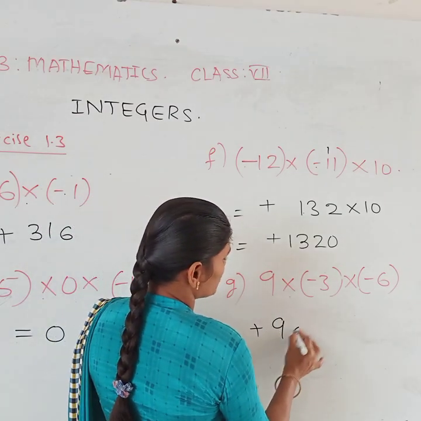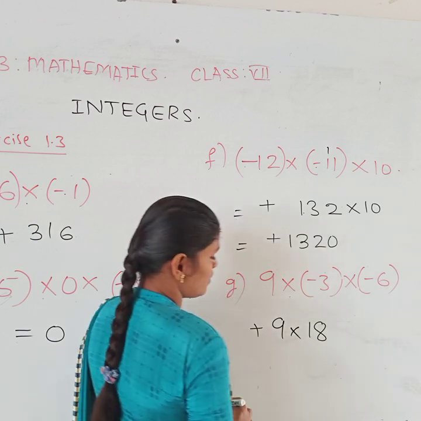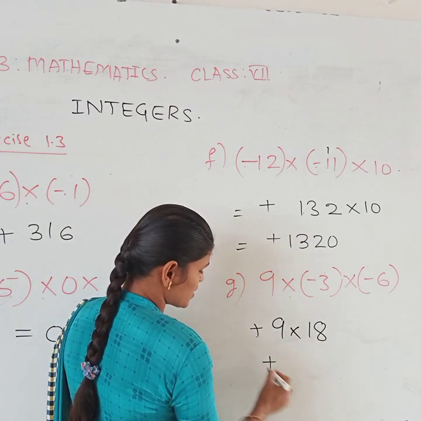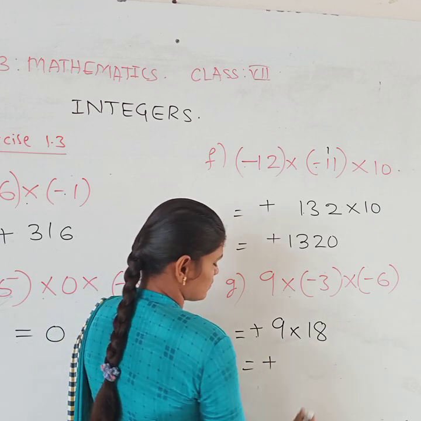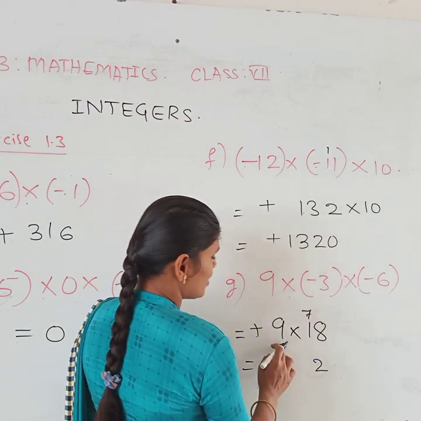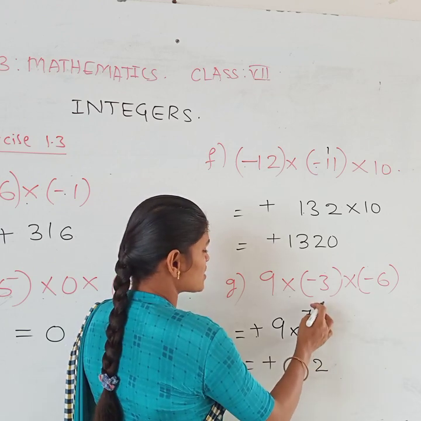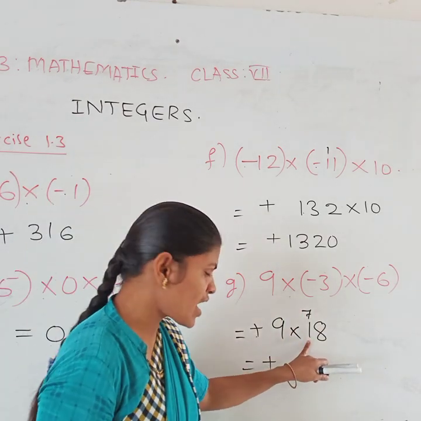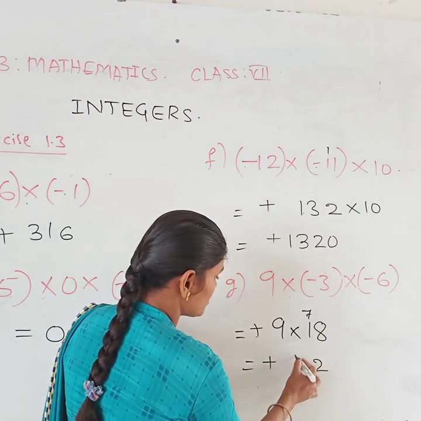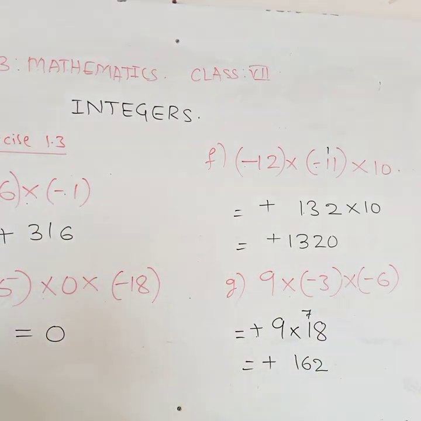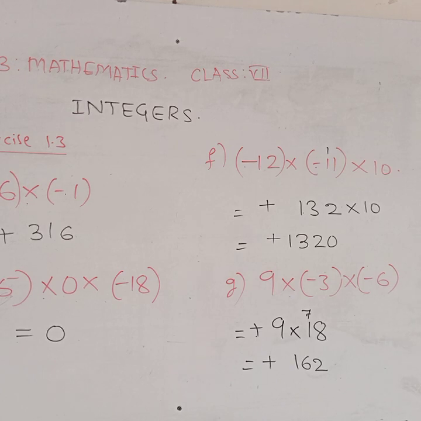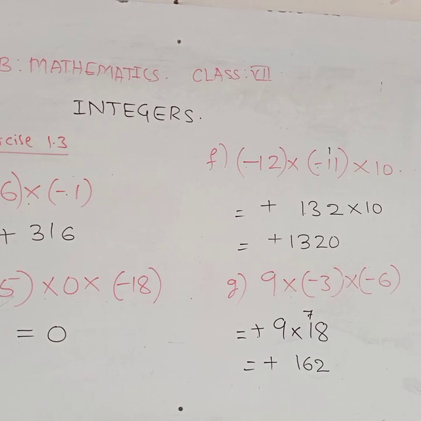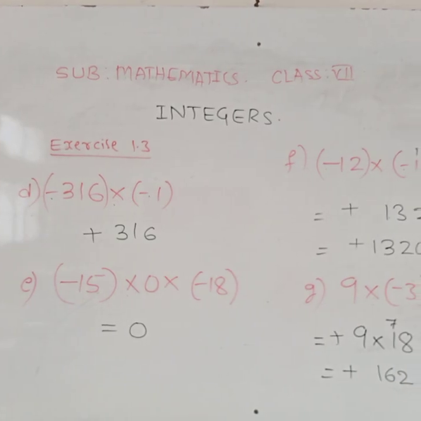Now 9 threes are 27... 3 sixes are 18, then plus into plus itself. 9 eights are 72, 7 carry. 9 ones are 9, 9 plus 7, how much? 16. So your answer is plus 162. I hope everybody got that answer. Is it clear to everybody?